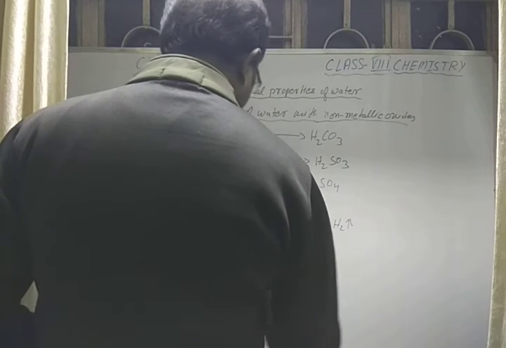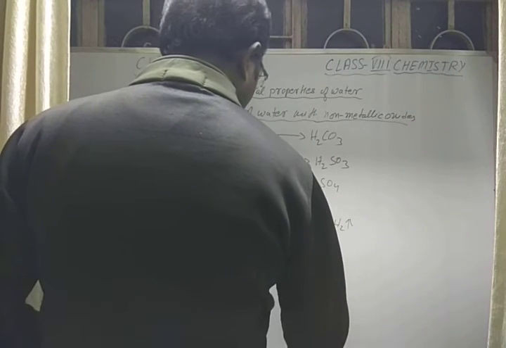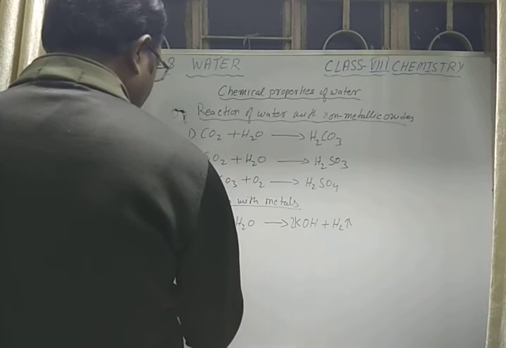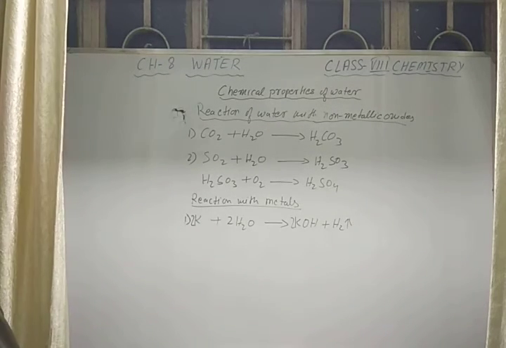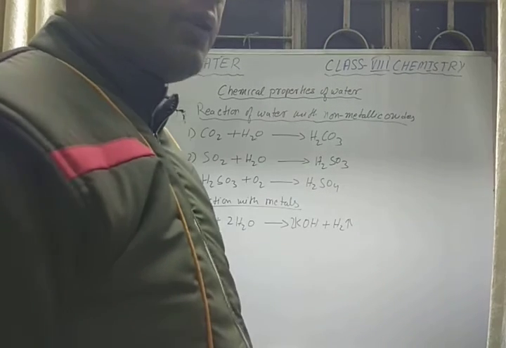You need to balance here, so put 2 here and 2 here. So when potassium reacts with water, it gives potassium hydroxide with the release of hydrogen gas.